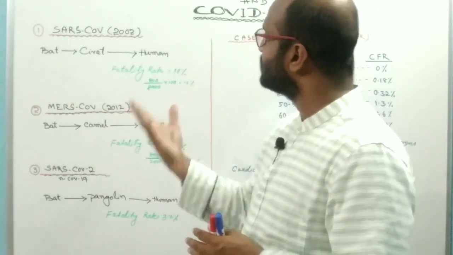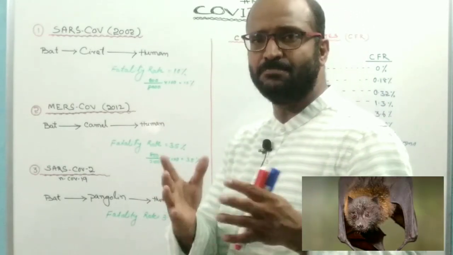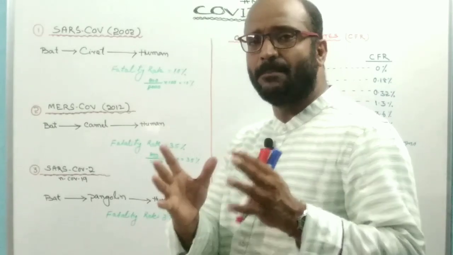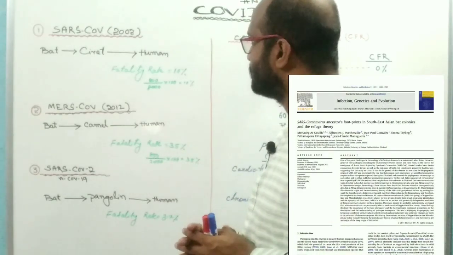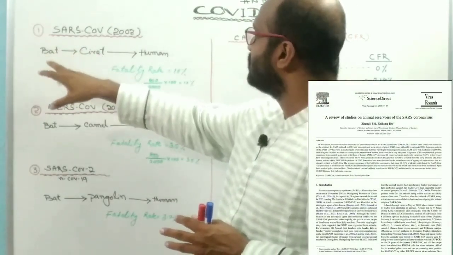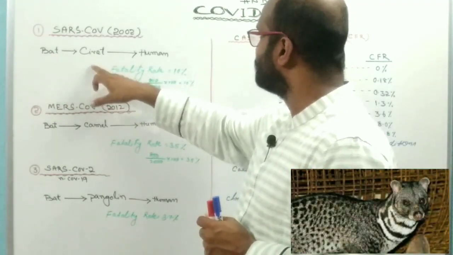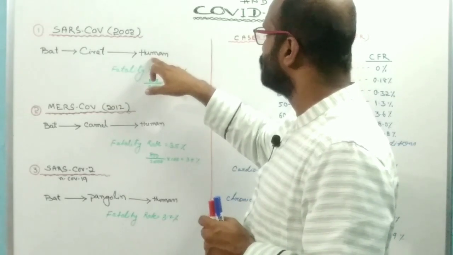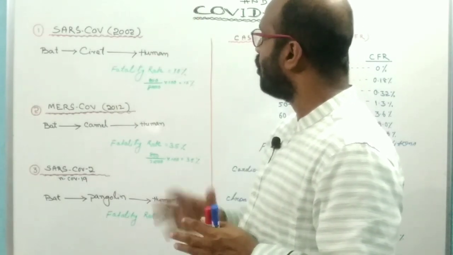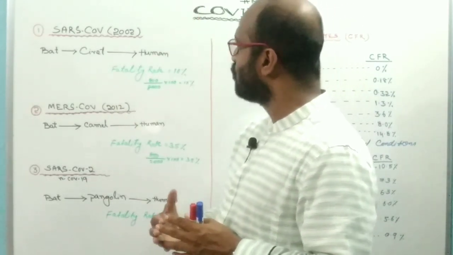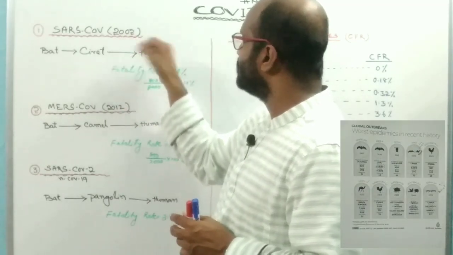It is believed that the coronavirus is present in bats, so the bat is the primary host of the coronavirus. From the bat, the coronavirus transmits to the civet, and from the civet to humans. The first mutant form of coronavirus was reported in the year 2002.